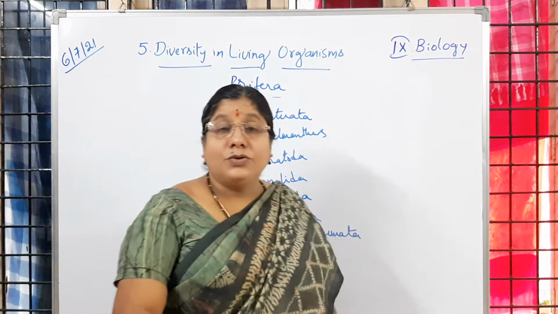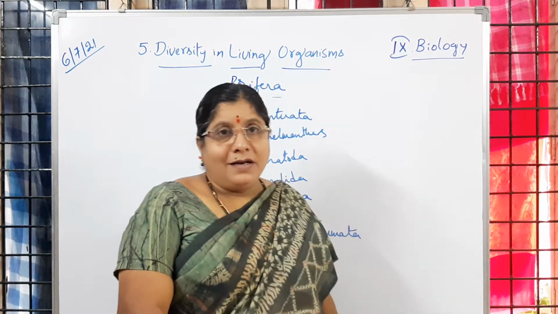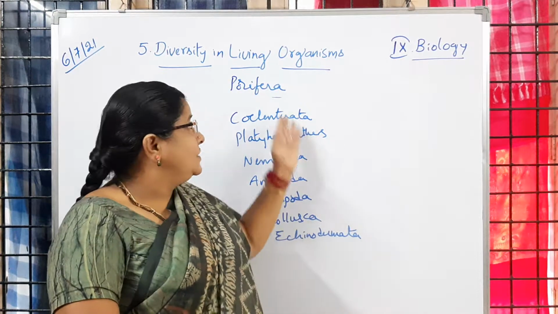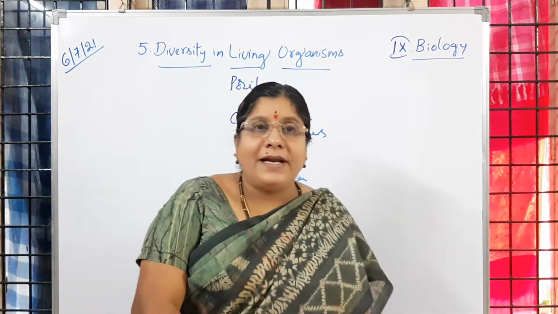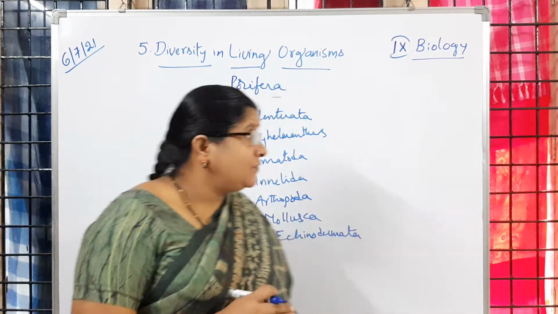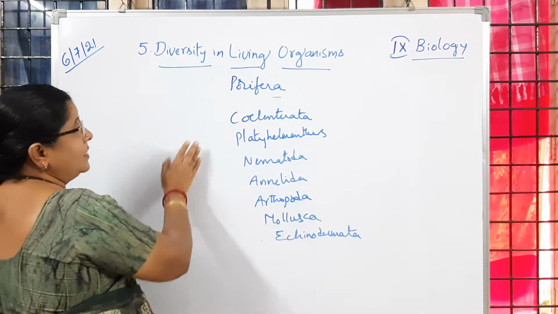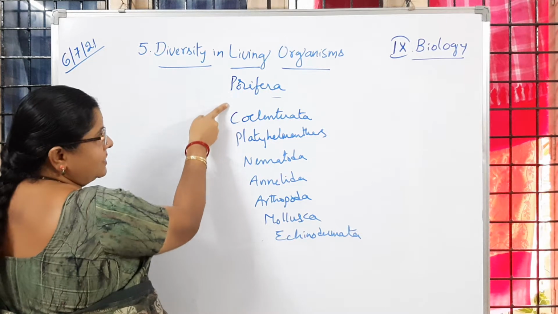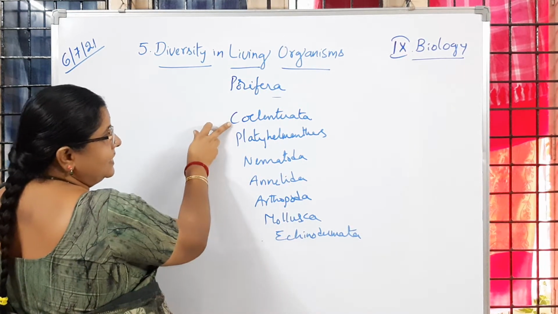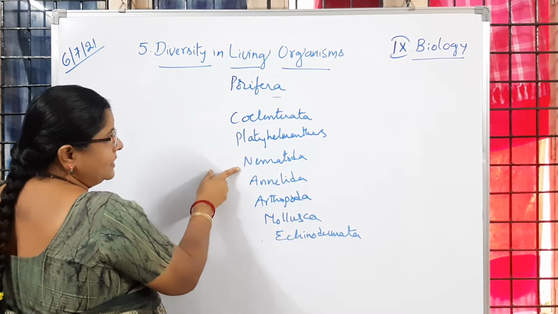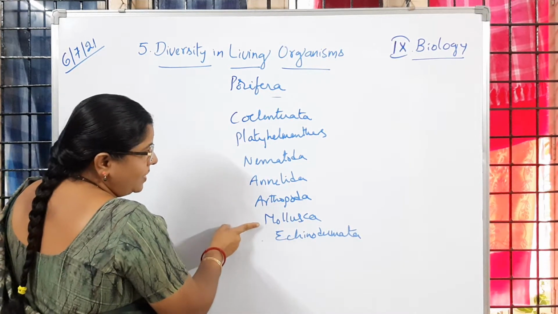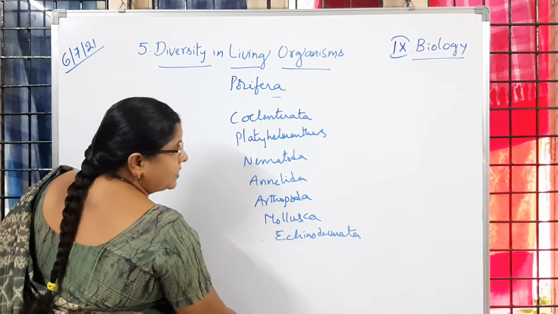So all these groups of living organisms and the characters in each class or each phylum we are going to discuss now in this class. Is it clear to you? So first let us learn about Porifera. Before we go for that, once again please remember the names: Porifera, Coelenterata, Platyhelminthes, Nematihelminthes or Nematoda, Annelida, Arthropoda, Mollusca and Echinodermata.